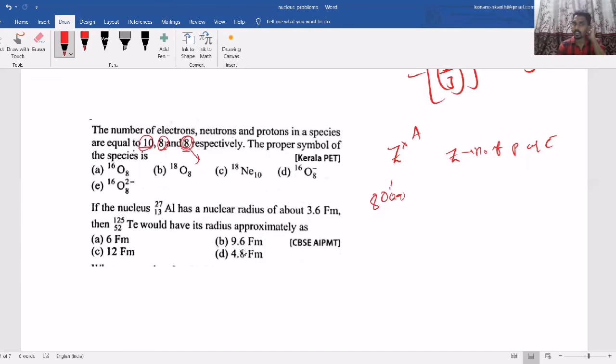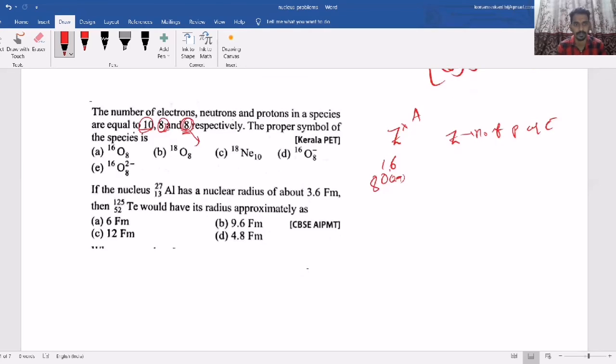So what is the mass number, the number of protons plus the number of neutrons? That is 8 plus 8, 16. So 8O16, but with 2 minus. That way you need to understand the question.